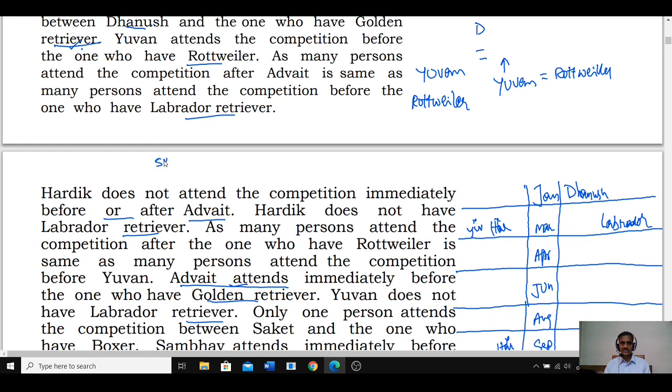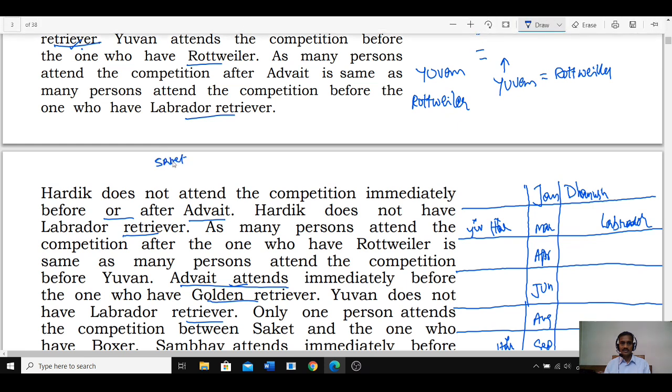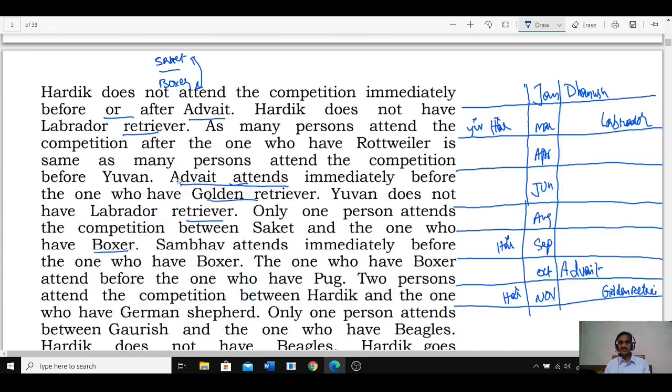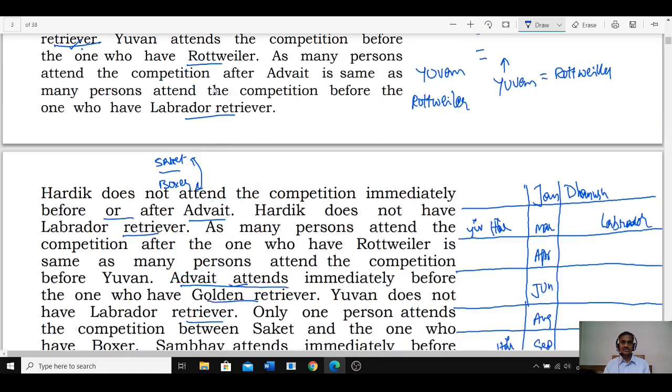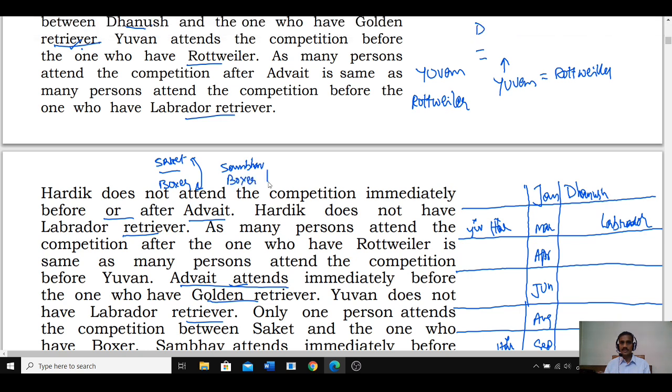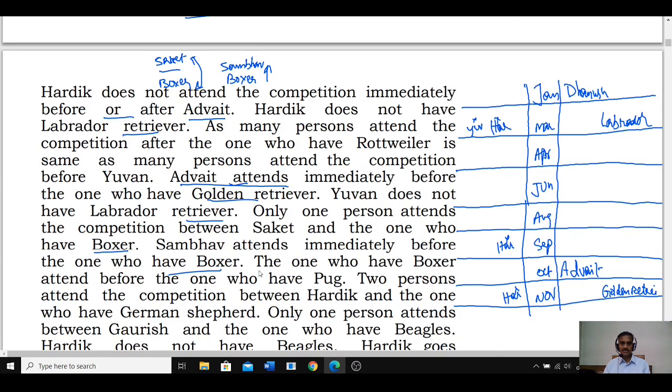If SCD is here, then Boxer. Between SCD and Boxer, there must be exactly one person, isn't it? Maybe SCD is before Boxer, Boxer is after SCD. Sambhav attends immediately before Boxer. Now Sambhav is immediately before Boxer.